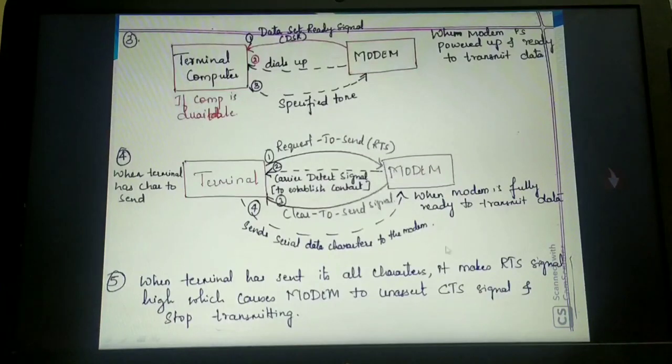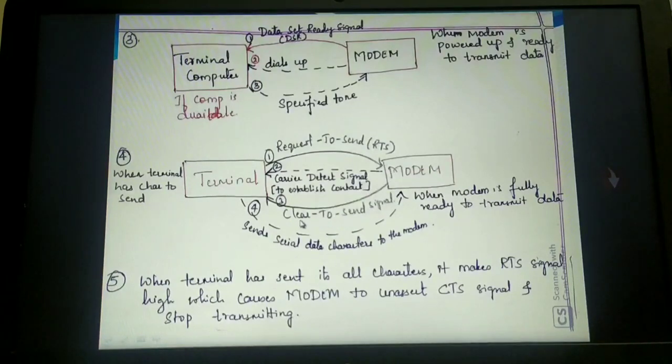In that case, the modem has to establish the physical connection between the terminal and the modem. With whomever it is establishing the connection, almost with all three, it will establish the connection. But before transmitting, as we have studied in the circuit switching technique, without having the physical connection we cannot transmit the data. The same thing happens here also. Before transmitting, they have to physically establish the connection. Once after this, the modem again has to reply back to the terminal by sending a signal known as clear to send signal.